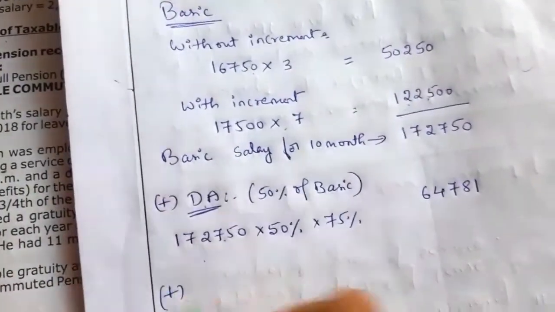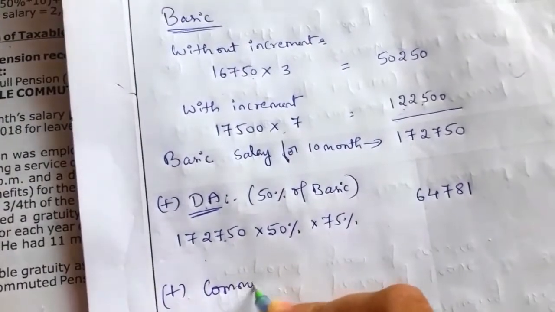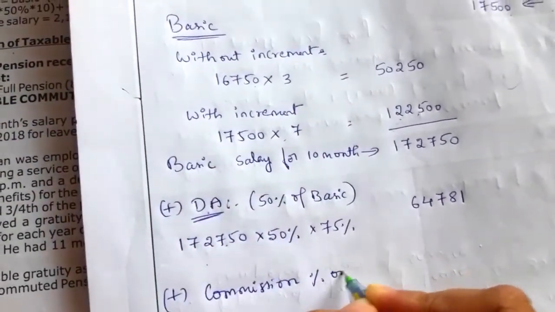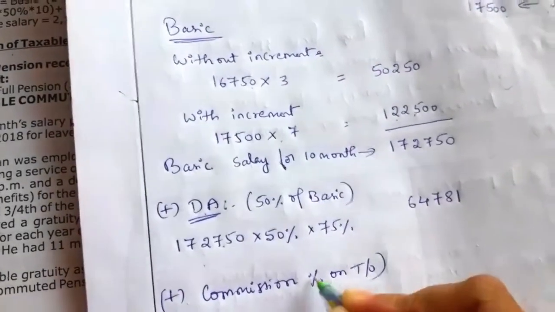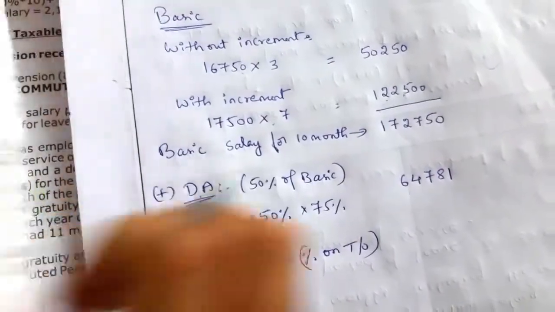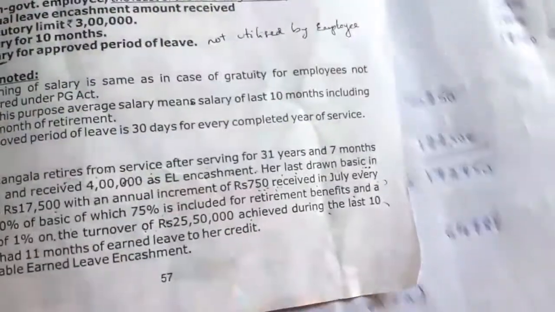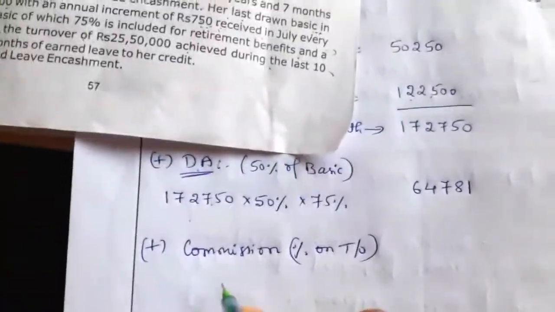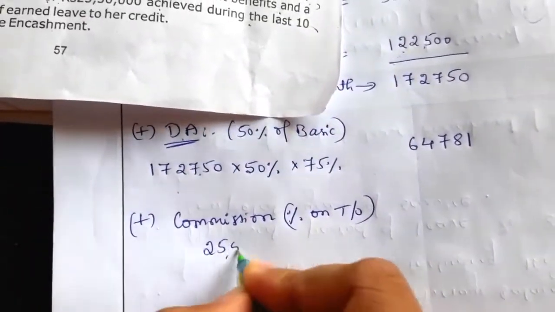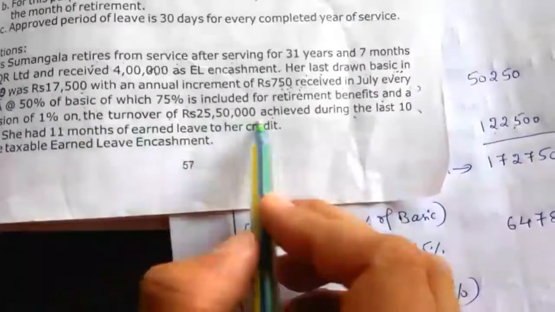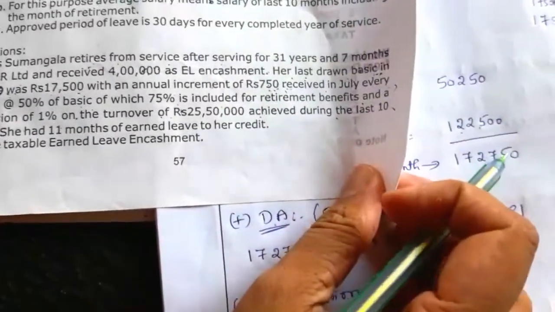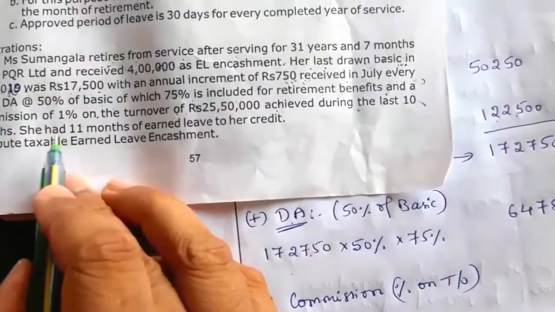Next we have to take commission, that is percentage on turnover. So what is the turnover given in this question? 25,50,000. So this is the turnover value for 10 months, and we have to take commission of 1% here.